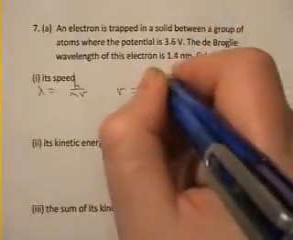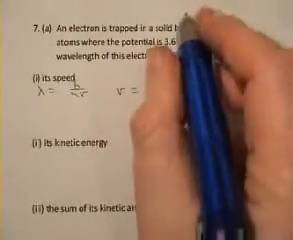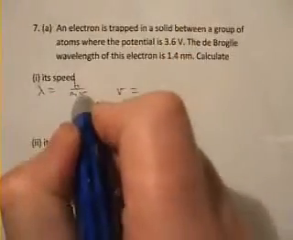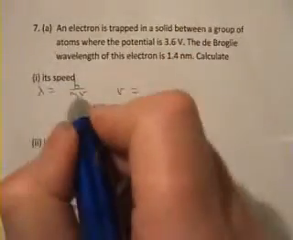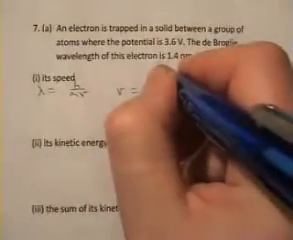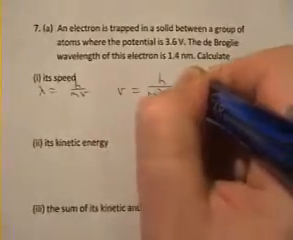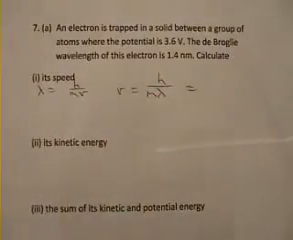V equals... you can do it in 2 stages. I'm going to go straight to do it in 1 stage. I'm going to take the V across to the left, I'm going to bring the lambda to the right. V equals h over m times lambda. And then I need the values.